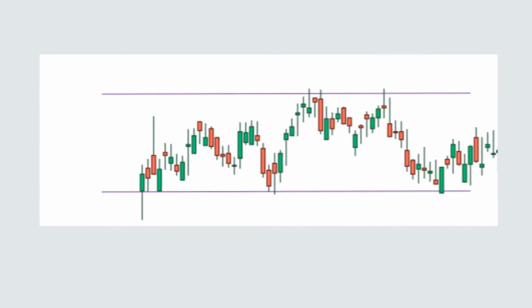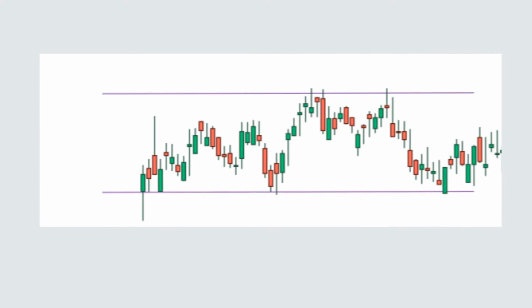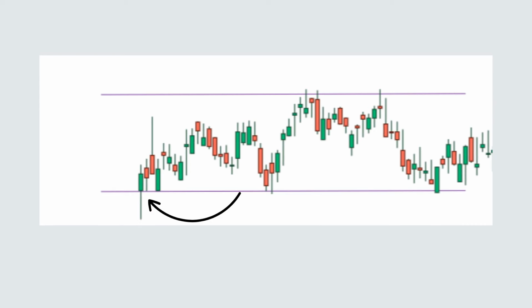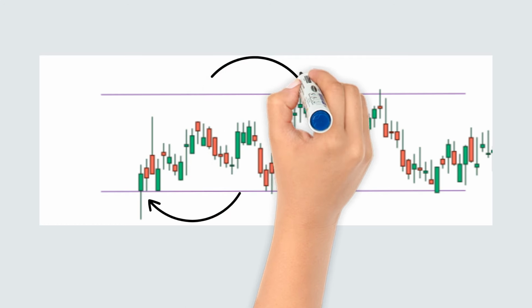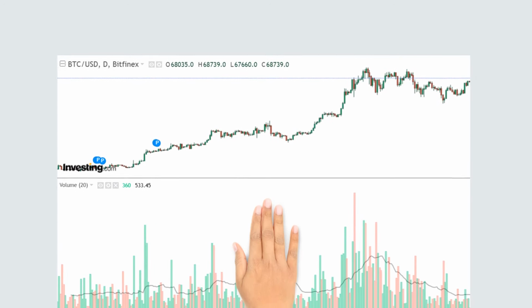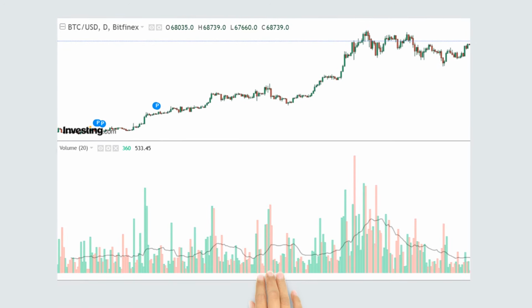Support and resistance are essential concepts in technical analysis. Support is a price level where demand is strong enough to prevent the price from falling further, often causing it to bounce back up. Resistance, on the other hand, is a level where selling pressure builds, stopping the price from moving higher. Volume represents the number of shares or contracts traded in a given period and is a key tool